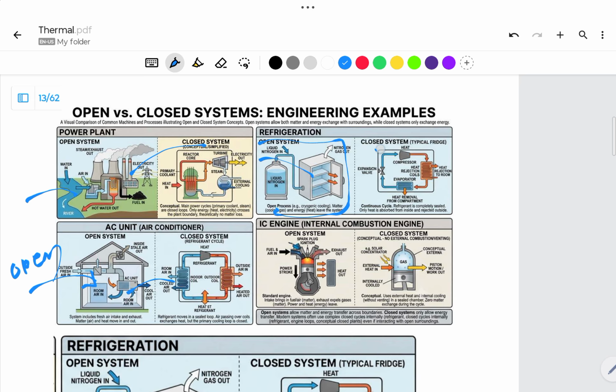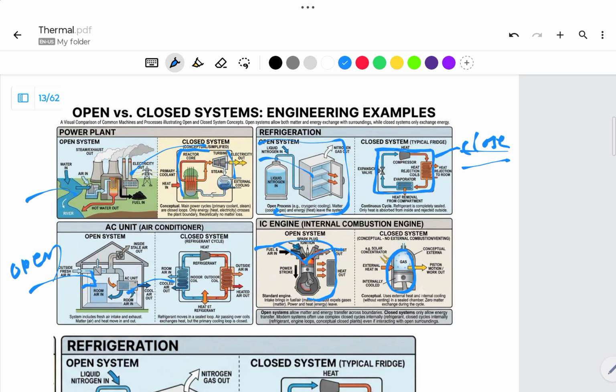But the process happening in this circuit is called a closed system. This portion we can call closed. And in the IC engine, this is the open system, because gases will come in and flow. But during the compression process, it is a closed system, considered specifically during the operation only.